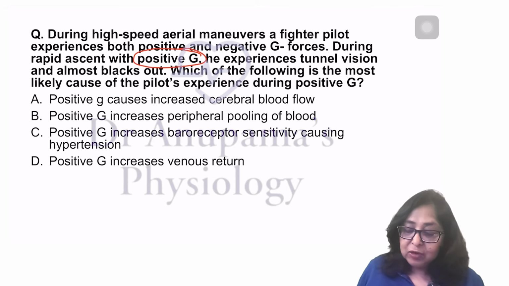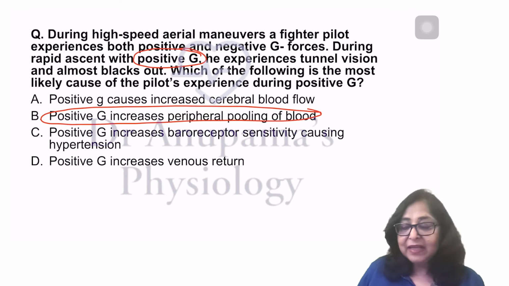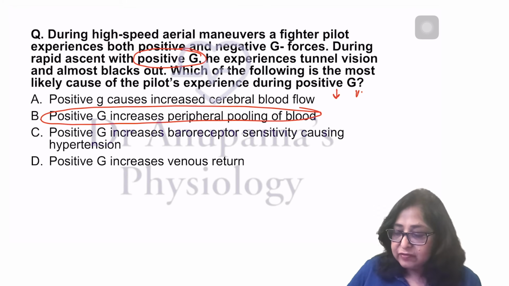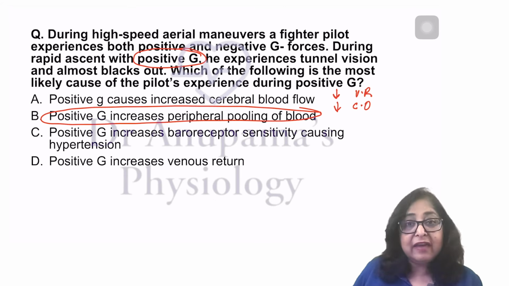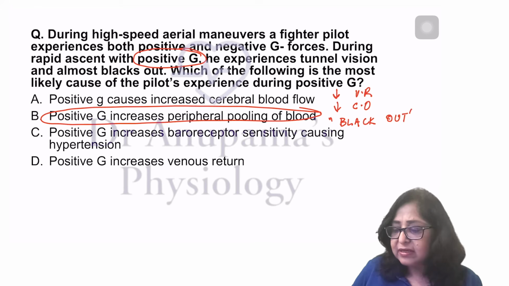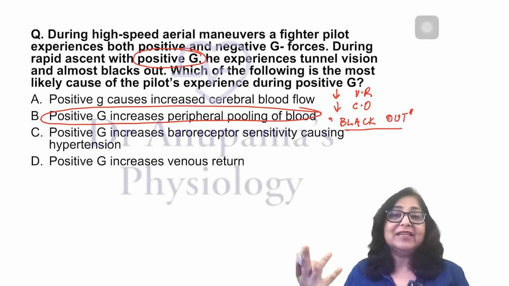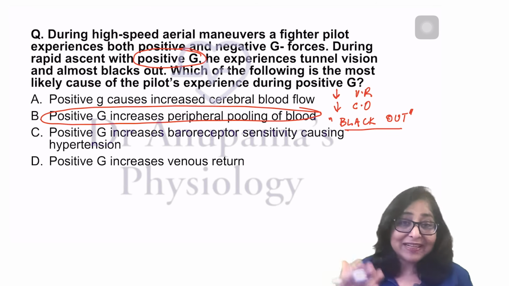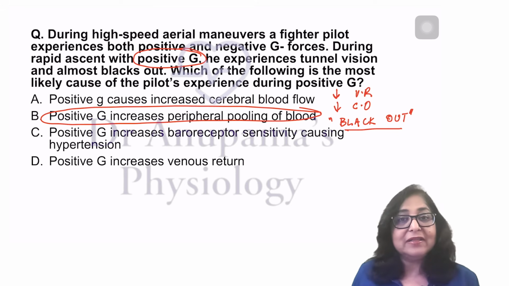Because of positive G forces, there is going to be increased peripheral pooling of blood. This decreases the venous return and the cardiac output, and this can give rise to a condition known as blackout. Reduced cardiac output means reduced cerebral blood flow, and the patient, or the fighter pilot in this case, can lose consciousness. So blackout is a possibility because of positive G forces.